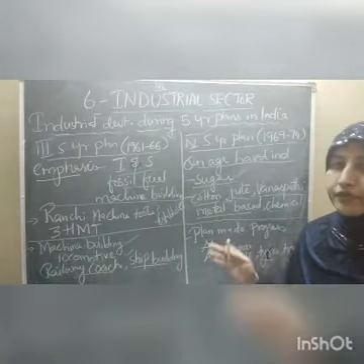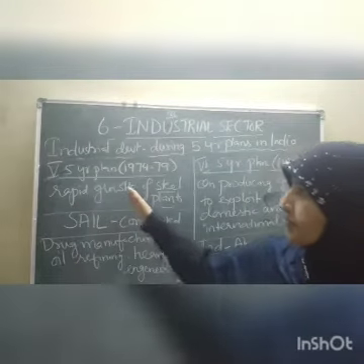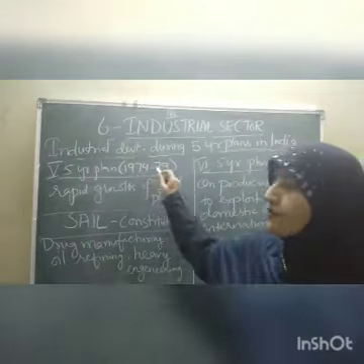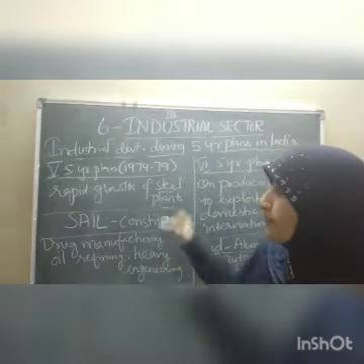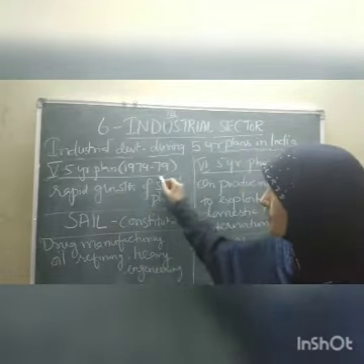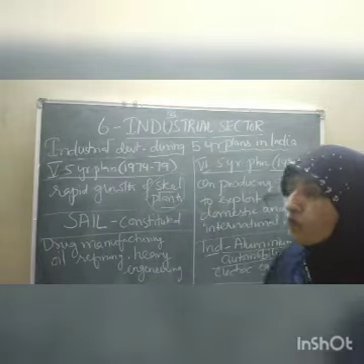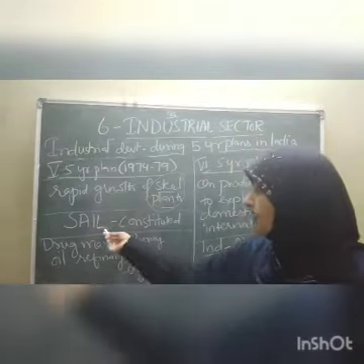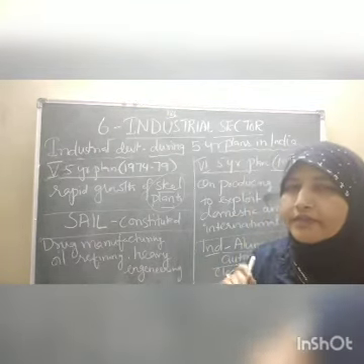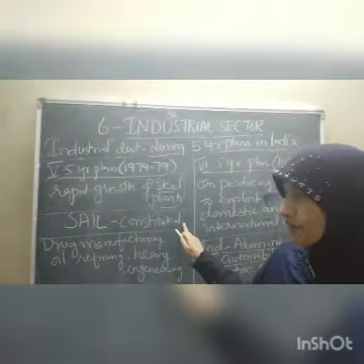Now next is the fifth 5-year planning period. Now children, the time period for the fifth 5-year planning period is 1974 to 1979. And in this planning period, children, the rapid growth of steel plants was the main objective. Rapid growth of steel plants. So under this process only, children, SAIL was constituted. What is SAIL? Steel Authority of India Limited. SAIL was constituted, children.